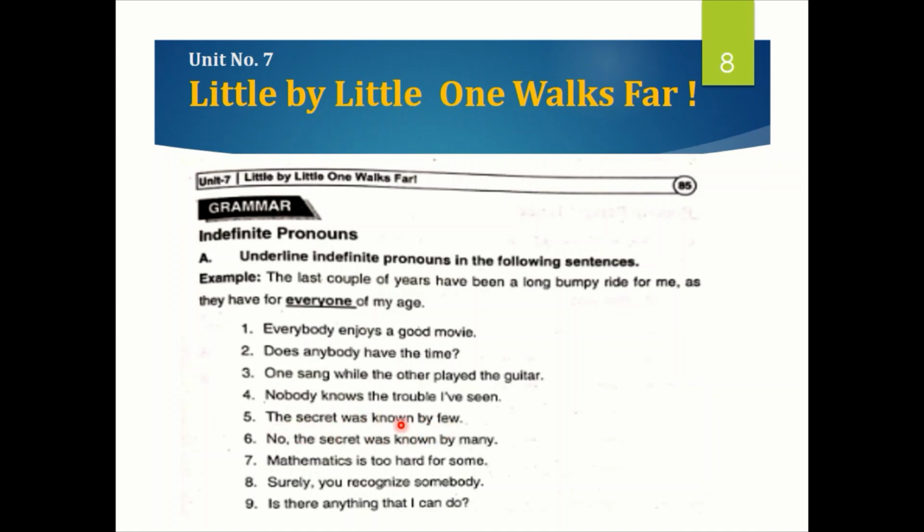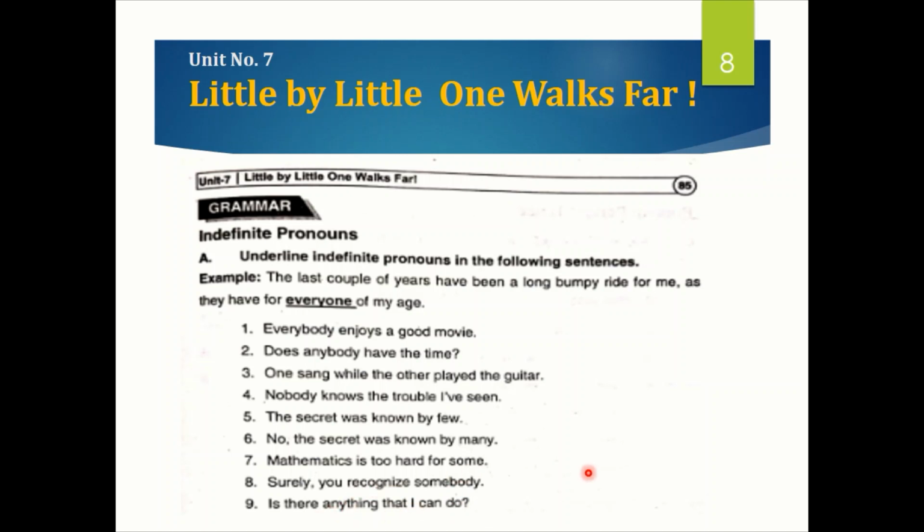It is few. Then in number 6, the secret was known by many. Here it is many. In number 7, mathematics is too hard for some. Some is the indefinite pronoun in this sentence. Next, surely you recognize somebody. Somebody is the indefinite pronoun. You will underline this. Next, number 9, is there anything that I can do? Anything.